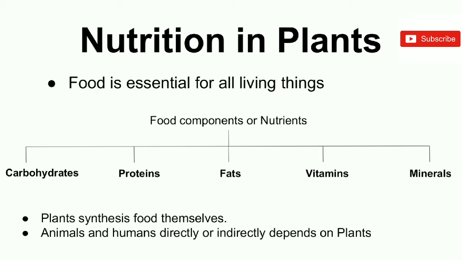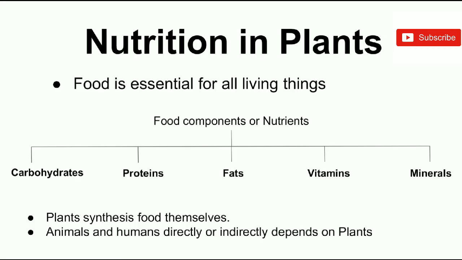These are carbohydrates, fats, proteins, vitamins and minerals. There are some organisms which make their food themselves, while some organisms depend on other organisms for their food, like humans and animals.